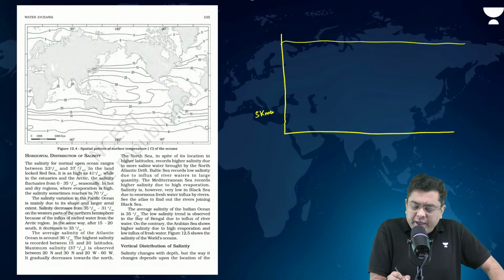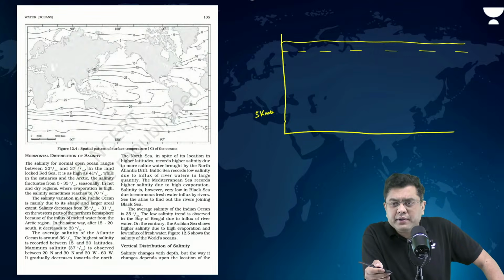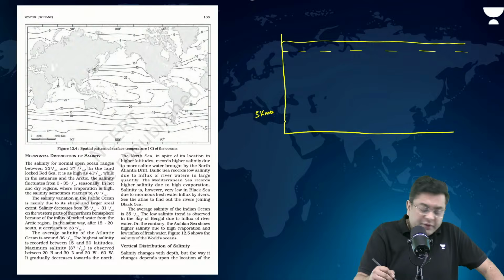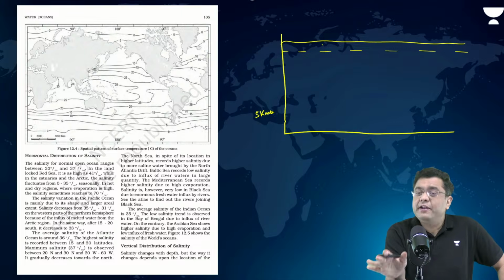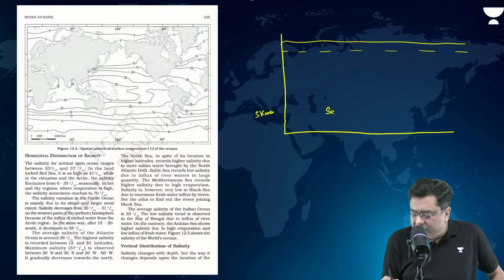Will the rainfall impact the surface or the depth? Always the surface. Evaporation, when it happens, will it impact the surface or the depth? Always the surface. So all these are surface phenomena. So salinity at the bottom is consistent, just like temperature at the bottom is consistent.